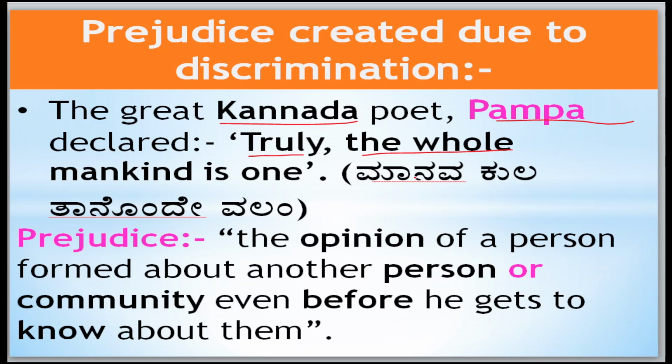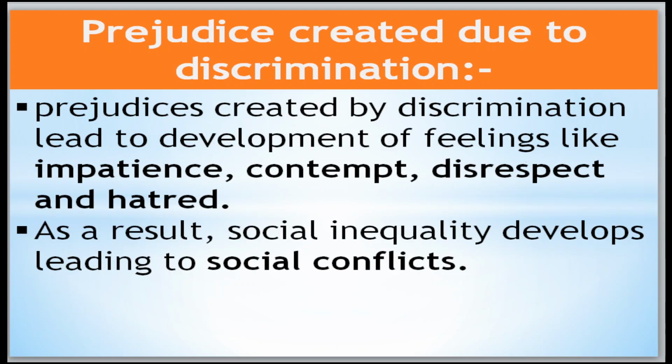So what is the meaning of prejudice? Please take it down. The opinion of a person formed about another person or a community, even before he gets to know about them, is called prejudice. It may be positive or negative. I hope you understood prejudice.